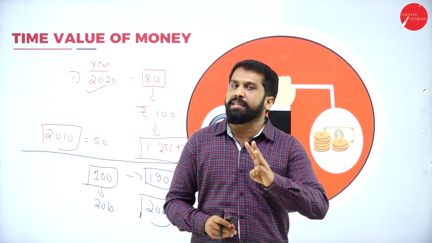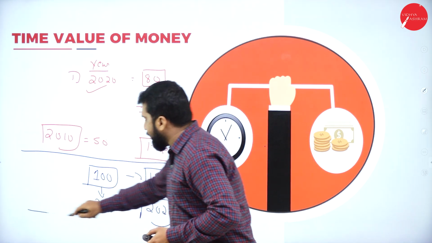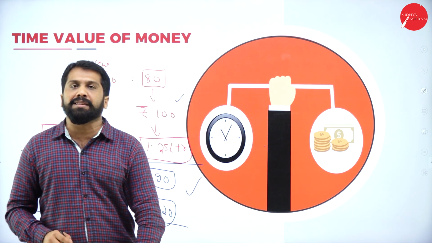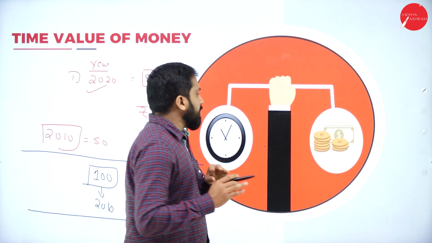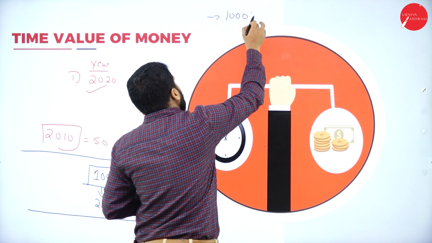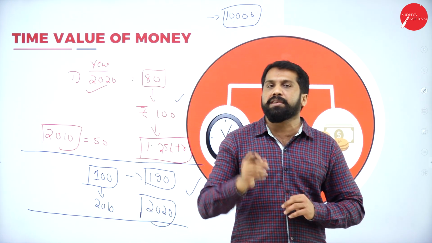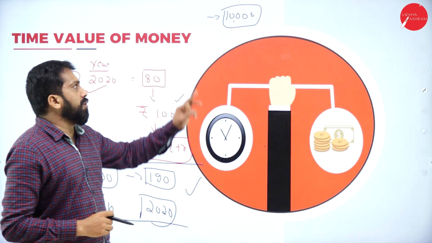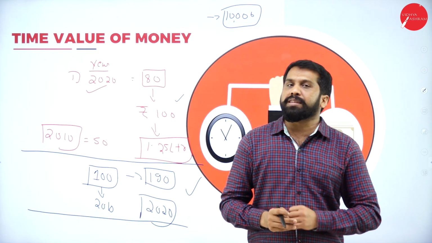And the third case is very important. The first case you understood, the second case also you understood. The third thing is very simple. It is nothing but opportunity cost. What is opportunity cost? It is very simple. Say you scored 100, or centum, in some subject in your second year BCom or BBA. Your parents promise that if you score centum, they will give you 10,000 rupees. So you scored centum.